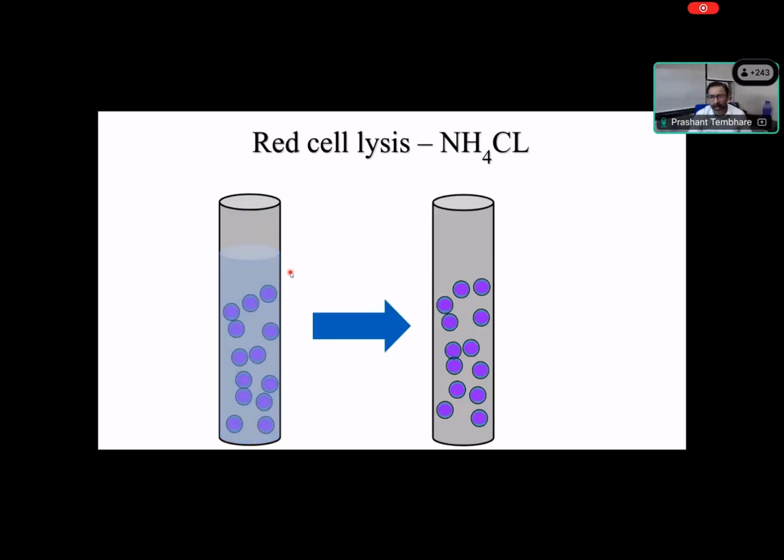Now we take these WBC and we add antibodies which have fluorochromes attached to them, like this. These antibodies are monoclonal antibodies which specifically bind to a particular protein. They will not bind to different proteins because they are monoclonal antibodies. And these antibodies, as you see, are attached with different fluorochromes. These fluorochromes have a tendency to absorb the laser light and emit different wavelengths of light, which is detected by the flow cytometer. I'm sure if you have attended the basics of flow cytometry, you have gone through this.